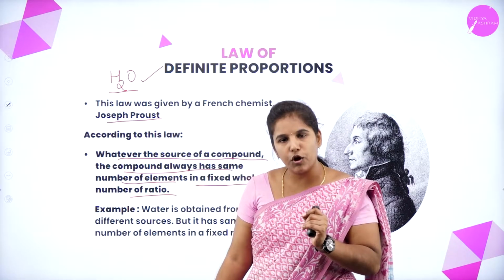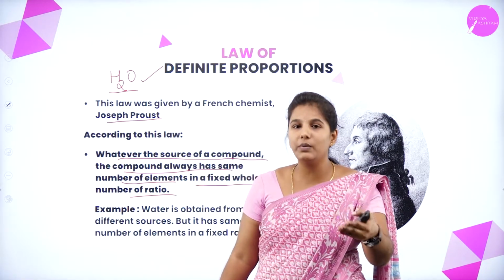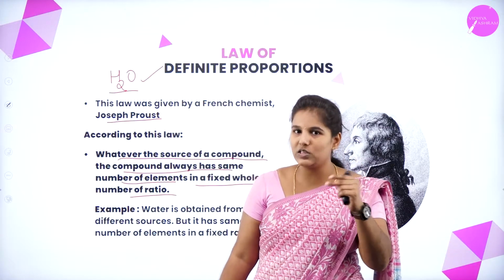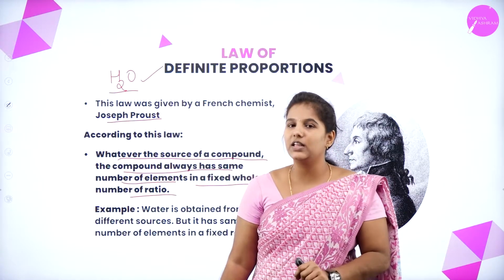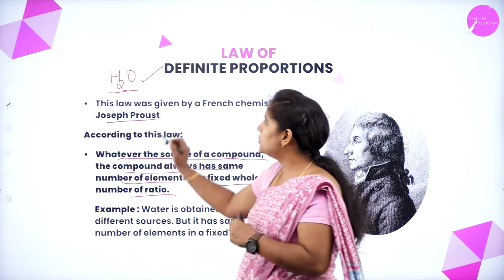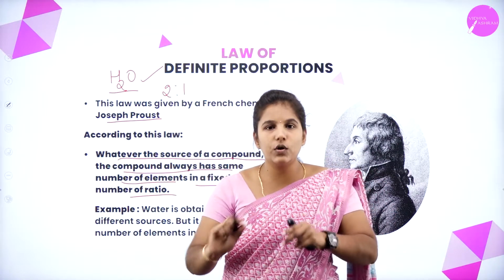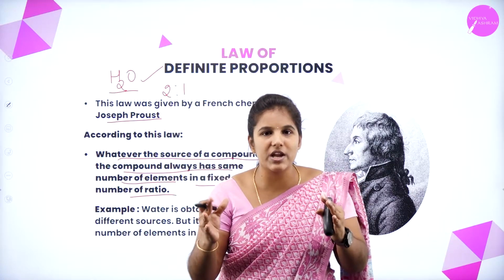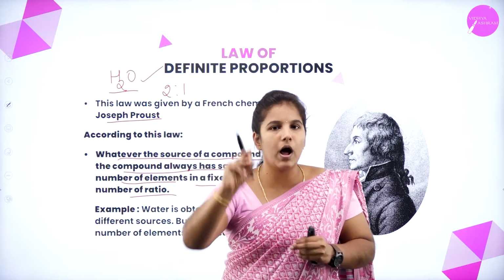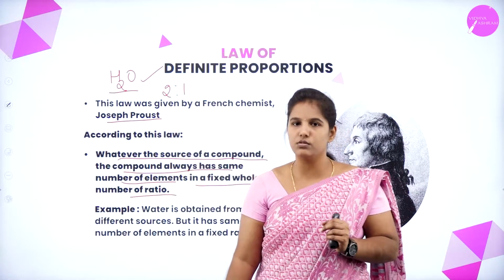H2O means there are 2 hydrogen atoms combining with 1 oxygen atom. So it has a fixed ratio of 2:1. This fixed ratio will never change even if you bring the compound from different sources.